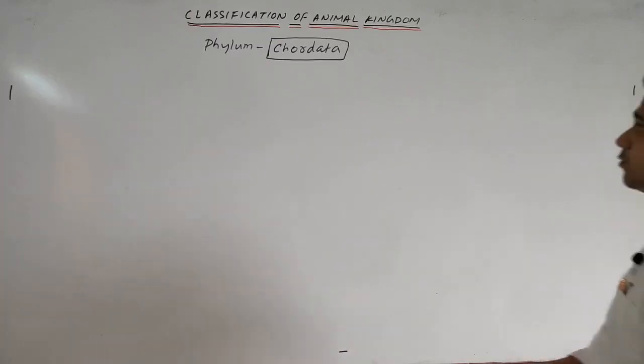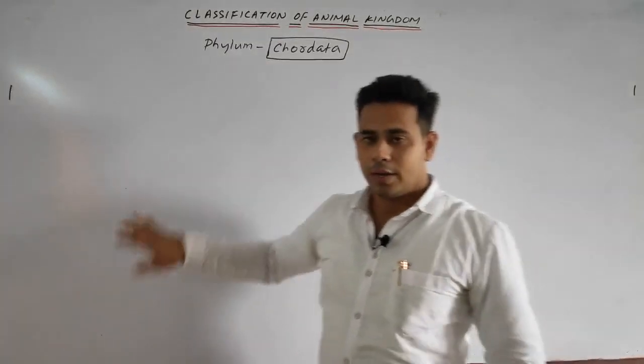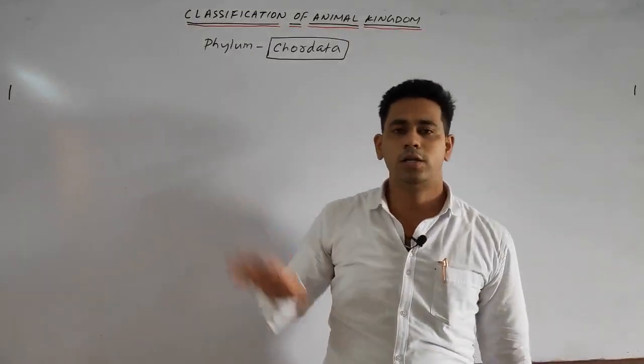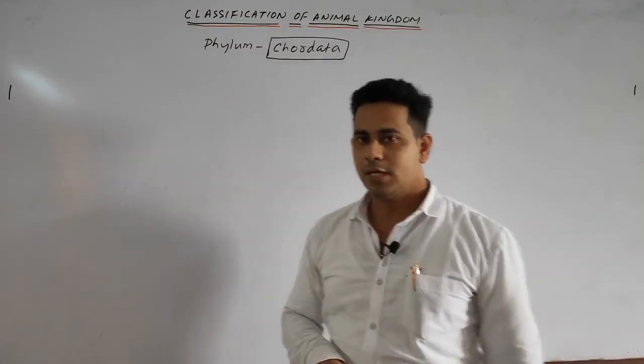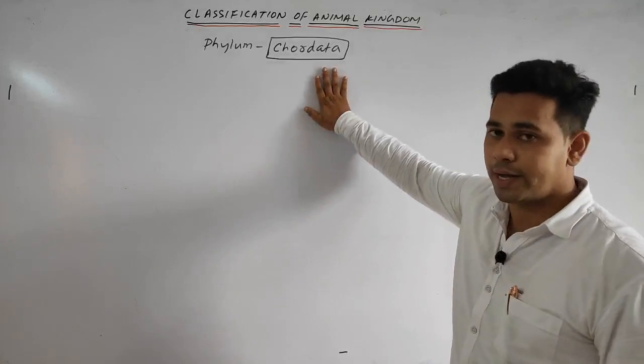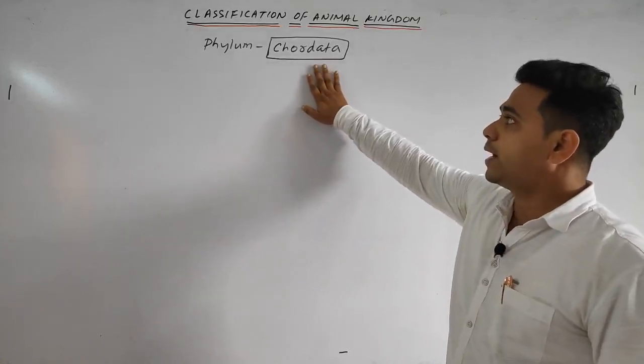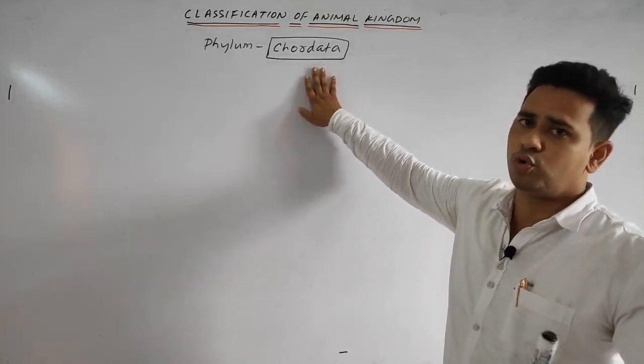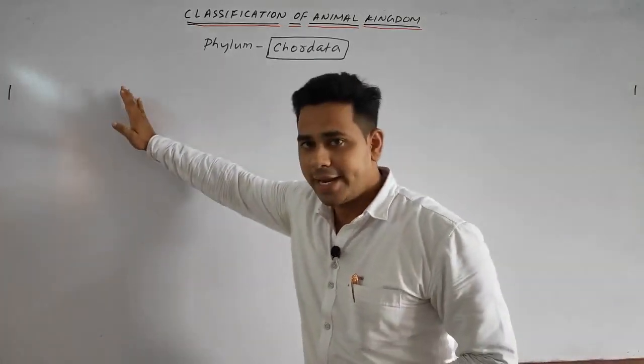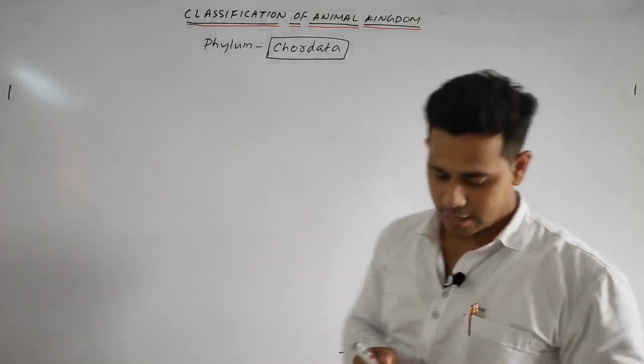Now we'll discuss the further divisions of the chordata. In detail we discussed all the divisions of the non-chordata. Now we'll discuss the divisions under the chordata. Students, the phylum chordata is divided broadly into two groups. Okay, one is your Acraniata, other one is your Craniata.